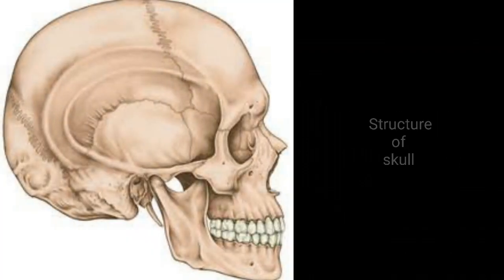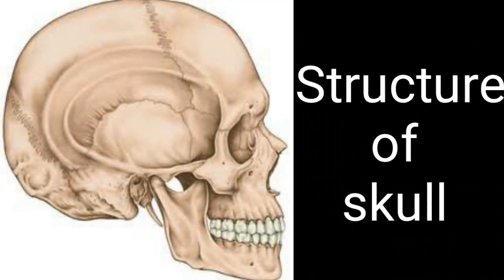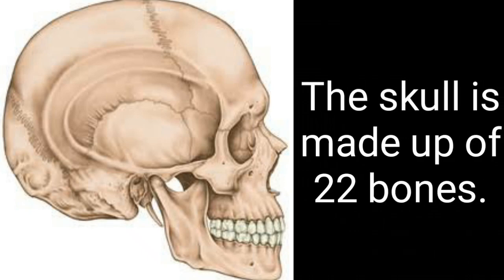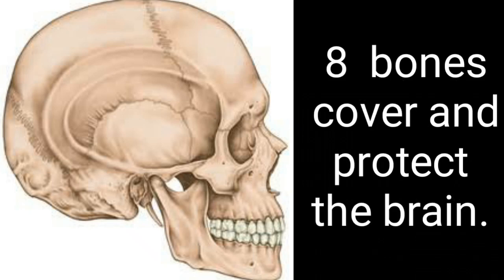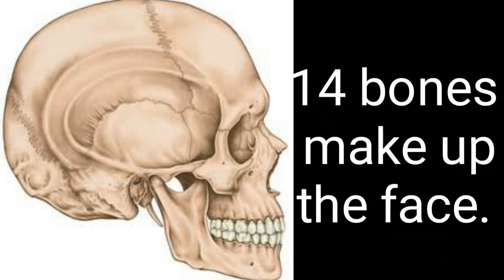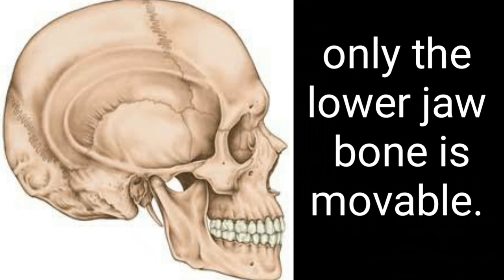Now let's see the structure of a skull. The human skull is made up of 22 bones, and out of these 8 bones cover and protect the brain. The remaining 14 bones make up the face. Out of the 22 bones, only the lower jaw bone is movable, means we cannot move the upper jaw.